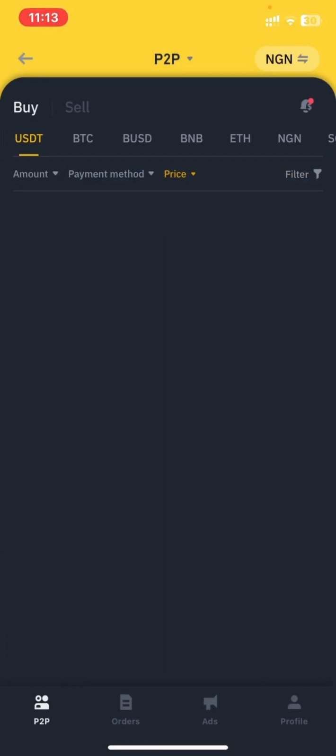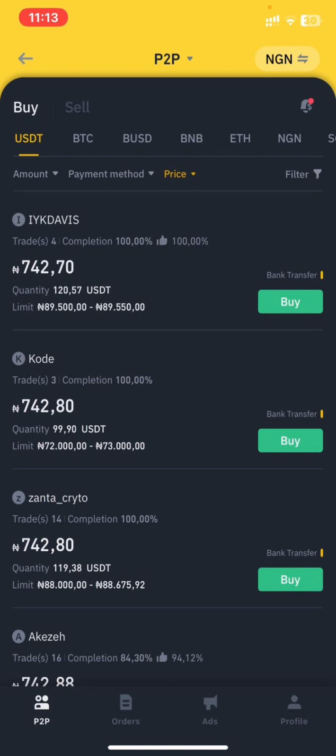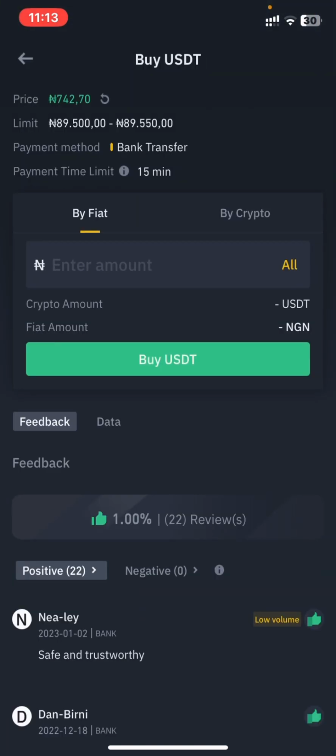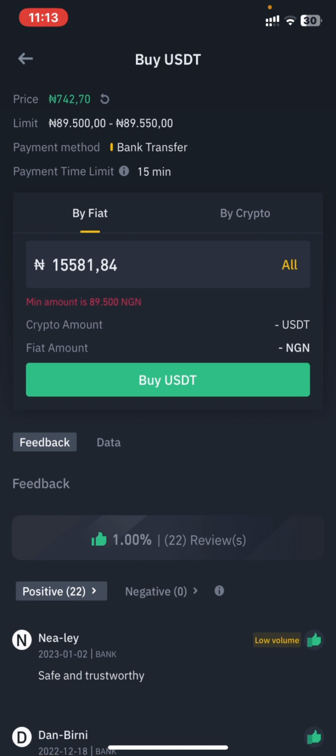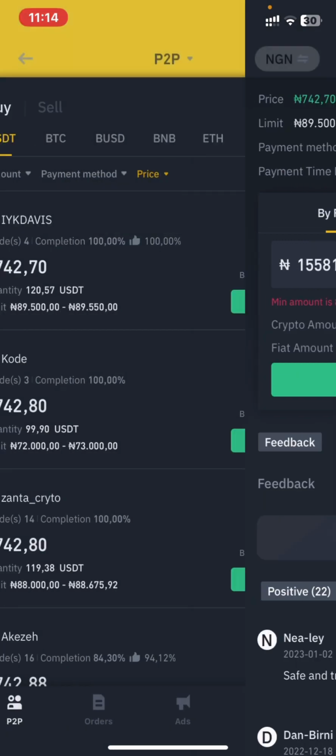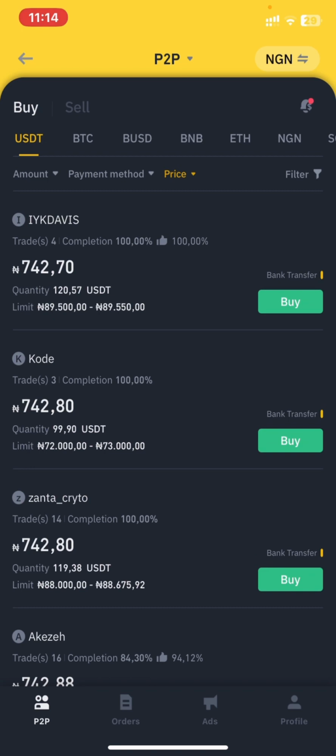And you will need to come back to your naira bank over here, and let's calculate how much dollar you'll be getting in naira right here. So you'll be getting 15,581 naira. So this is how much you'll have in the end from making this transaction.